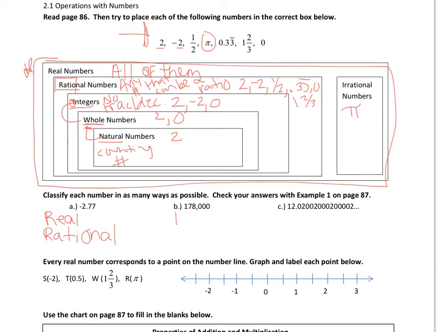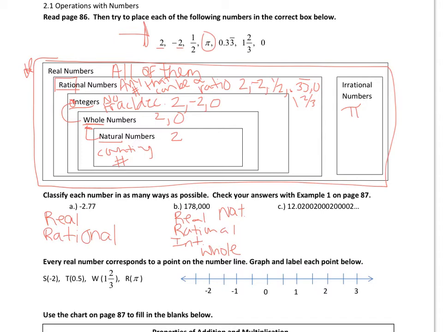178,000. Well, it's real, right? Because it's not imaginary. It is rational. It is an integer. It's a whole number. And it's a natural number. Sometimes students find it easier to start from the bottom and work your way up.